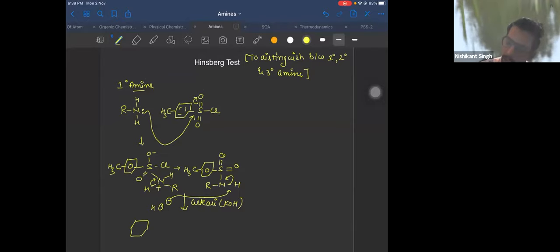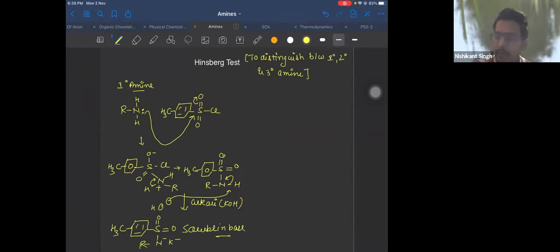Acid-base reaction, you'll get a salt which is soluble. So basically the compound which you have got is soluble in base. N minus K plus R. This is salt soluble in base. Correct? Yes.